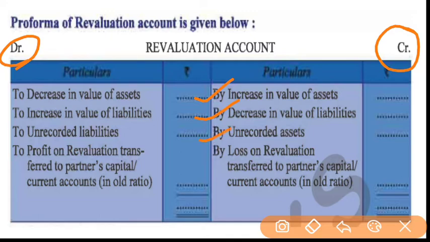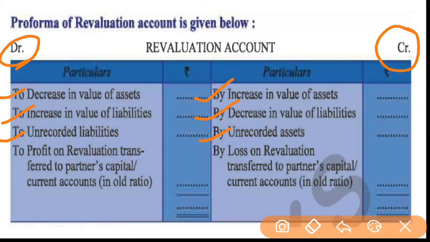If there is any kind of unrecorded asset which was not recorded in your balance sheet and is now found, then we will write it on the credit side. Now what will be debited? Any decrease in the value of an asset will be debited, any increase in the value of a liability will be debited, and if there is any kind of unrecorded liability which is recognized now, it will be debited.